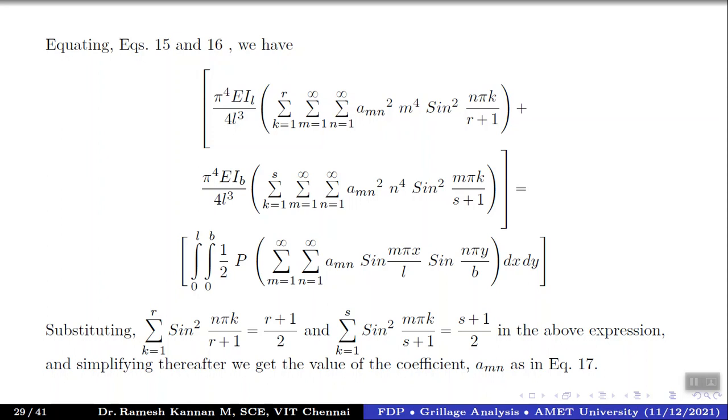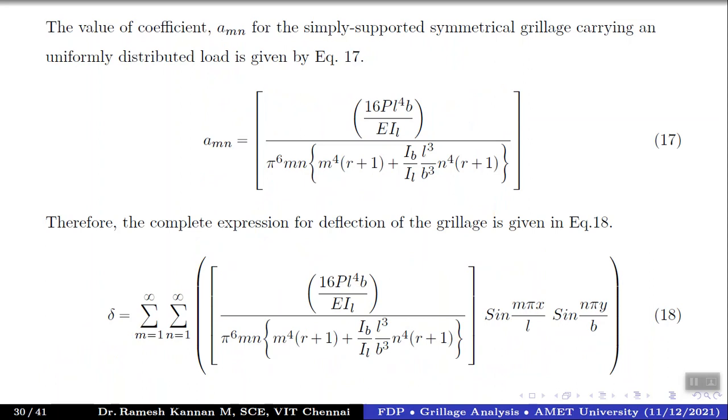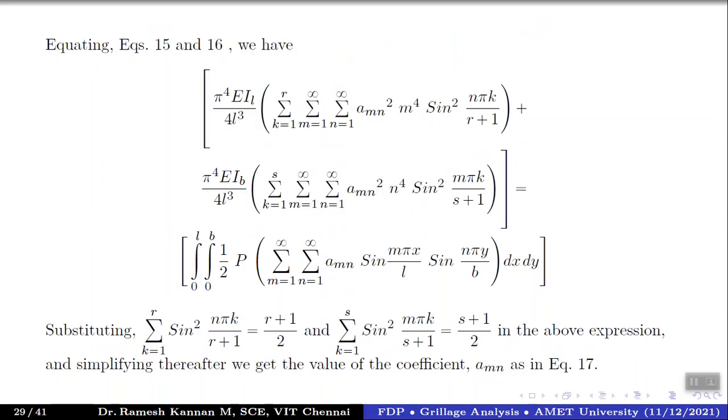So there are factors that can be replaced, like the sum of sine square n pi k by r plus 1 can be replaced by r plus 1 by 2. Similarly, sum over k equals 1 to s of sine square m pi k divided by s plus 1 equals s plus 1 by 2. So we simply replace the sine square factors in these particular equations by this, and we'll get a form. So when you rearrange that form, you will get the factor AMN. So this factor, you can even see.